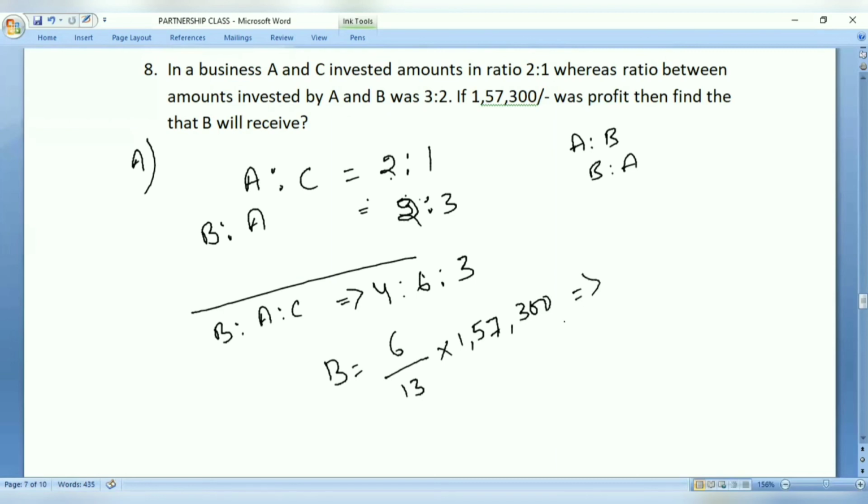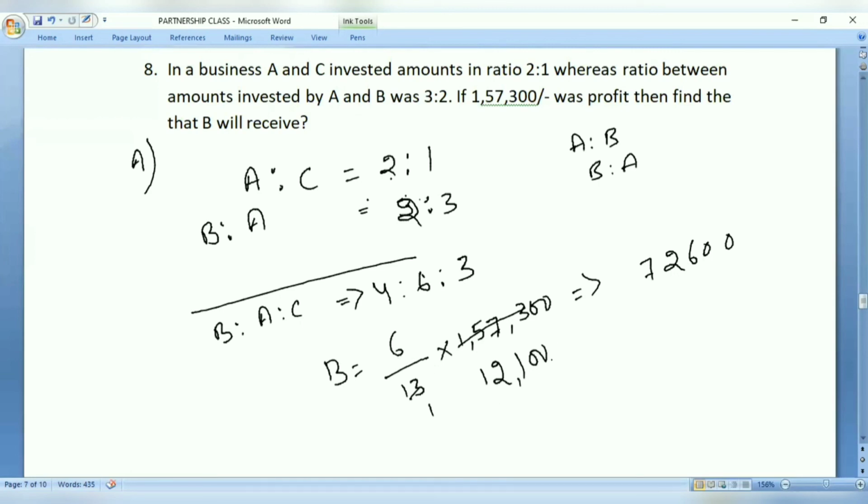1,57,300. Now with this, 13 ones are 13, 13 twos are 26, plus 13 means 1. So this becomes 12,100.